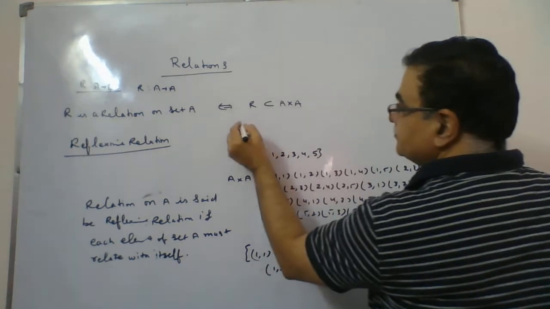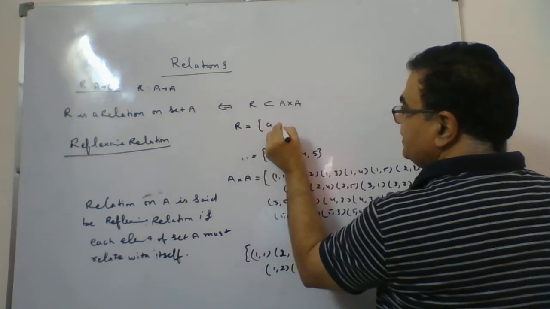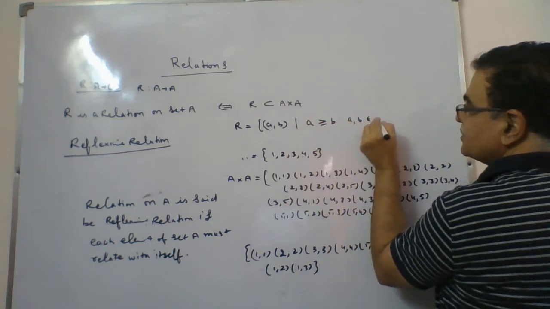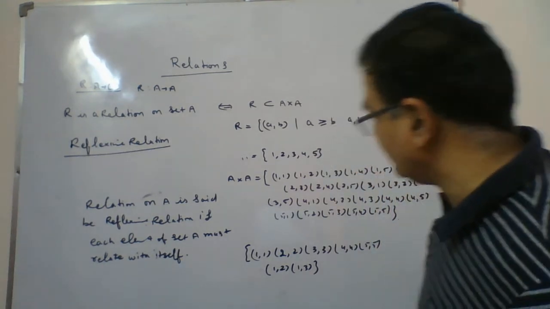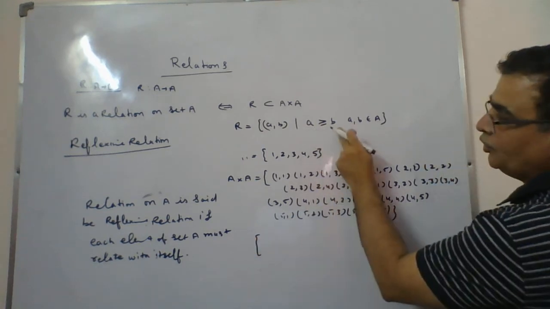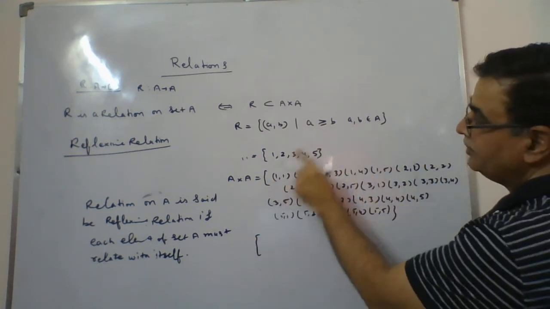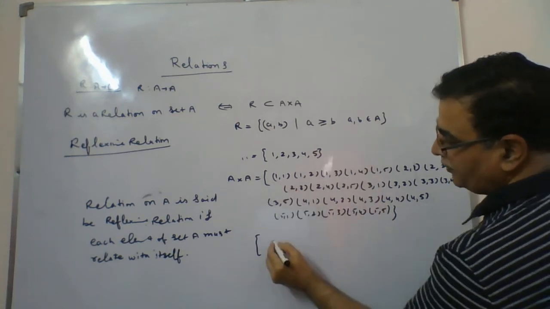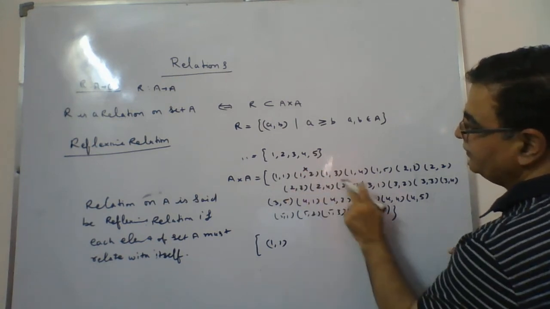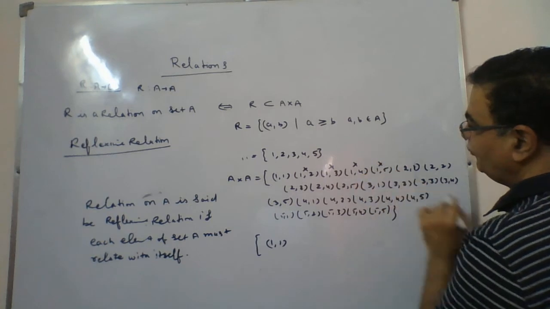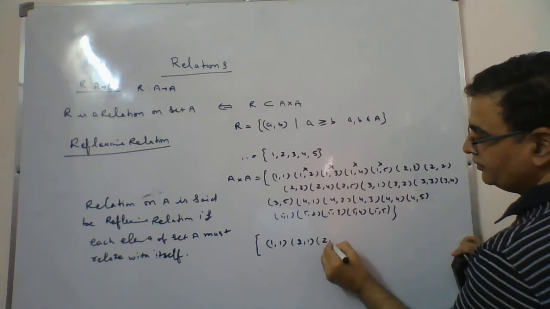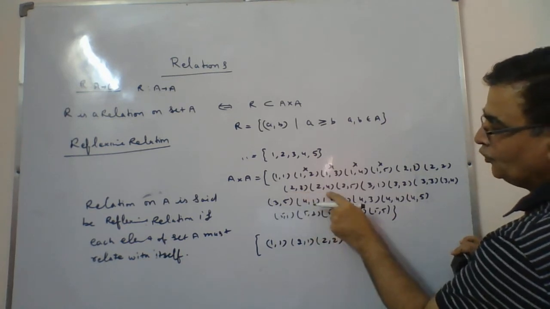Example we can take. R is a relation AB where A is greater than or equal to B, and A and B belong to set A. Now check. A is greater than B, or equal to B also. A should be greater than B or equal. So this is possible: 1, 1. 1, 2 you can't take, because 1 cannot be greater than this. 1, 3, 1, 4 and 1, 5 you can't take. 2, 1 you have to take, because 2 is greater than 1. 2, 2 must be taken. Yes. 2, 3, 2, 4 and 2, 5 you can't take.